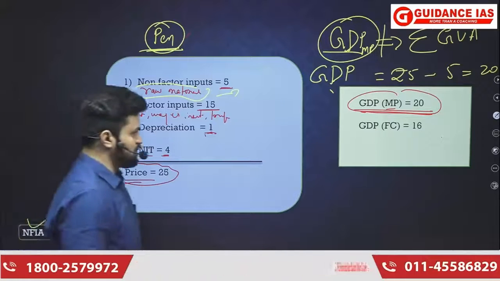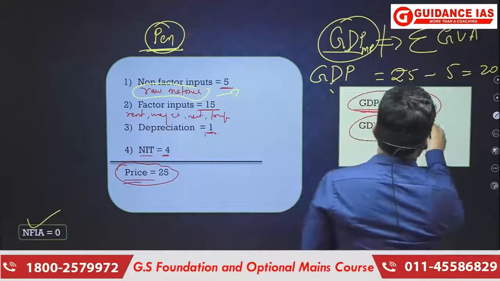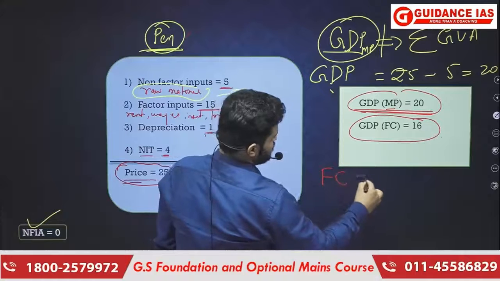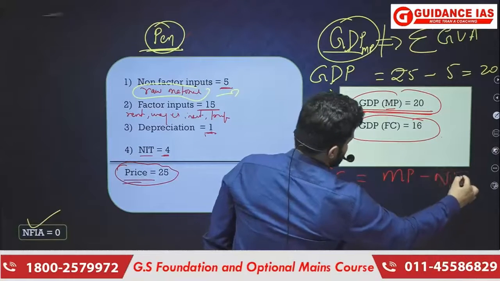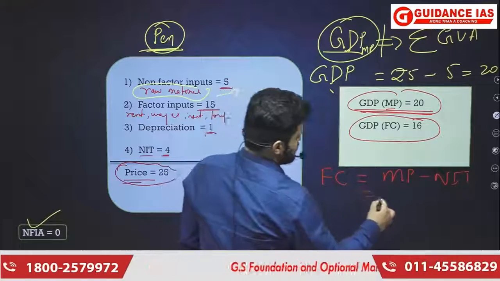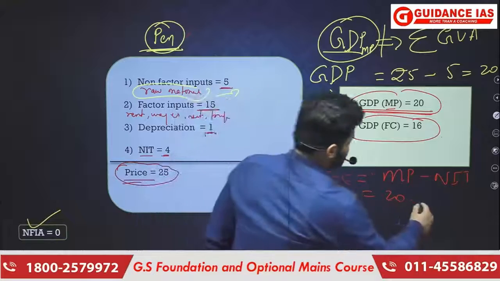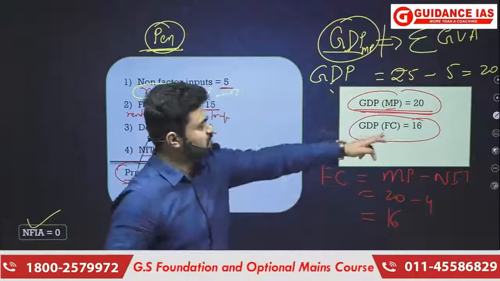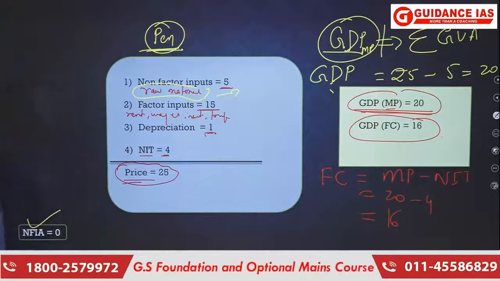Okay, GDP at factor cost, here it is 16 rupees. How? Because in order to get factor cost, what we do? We subtract NIT from market price. So 20 minus NIT. NIT here is 4. So 20 minus 4 equals 16. So GDP at factor cost equals 16.